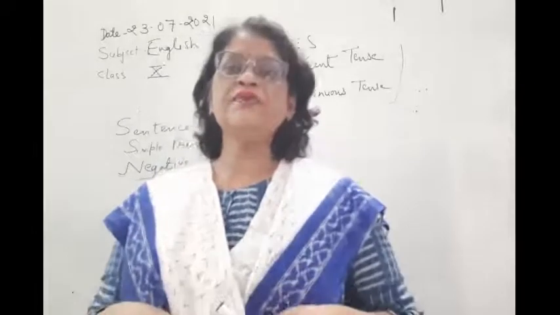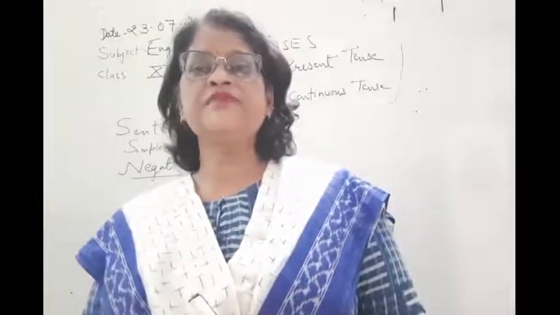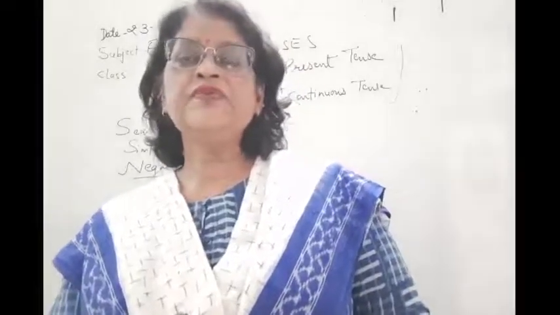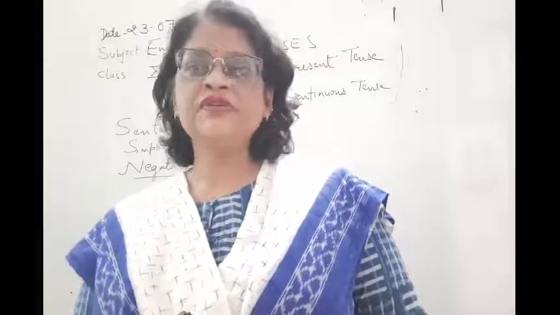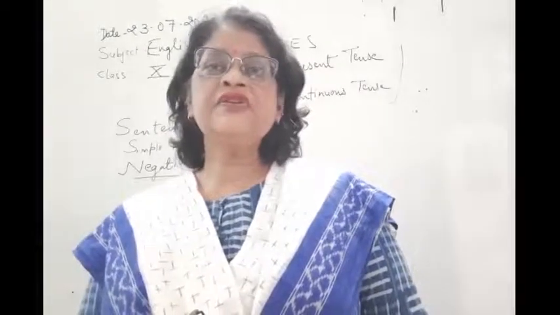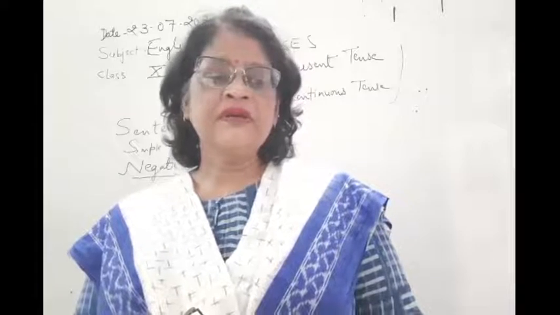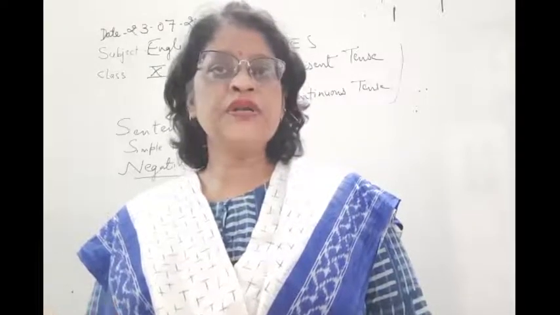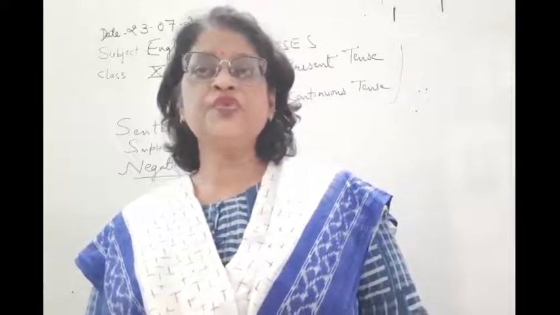So children, the noun and pronoun which comes before the verb is the subject of a sentence, and the noun and pronoun which comes after the verb is the object of the sentence. And here, children, negative sentence. What is in a negative sentence? We use do not and does not. Negative words where we use no and not.